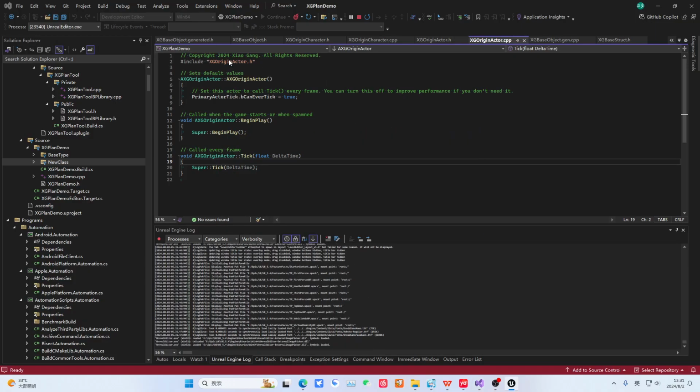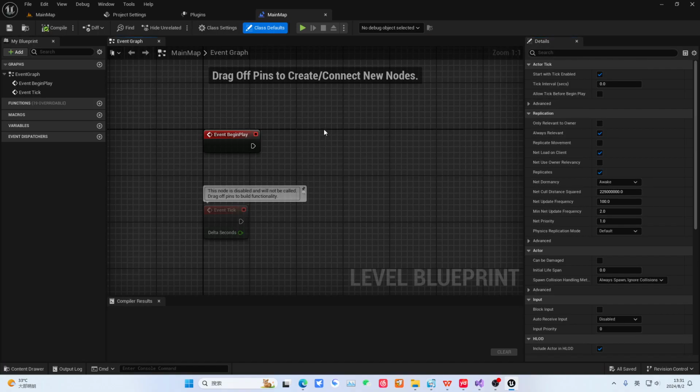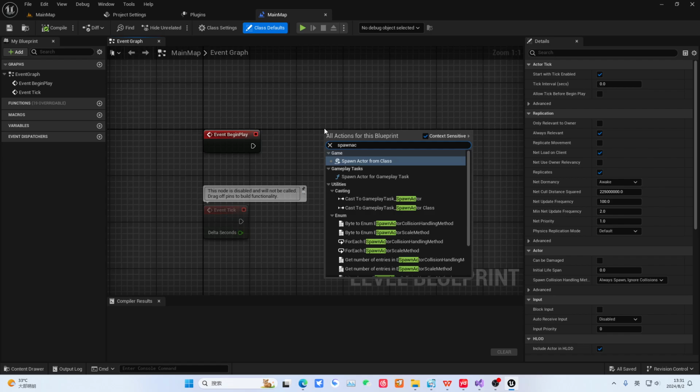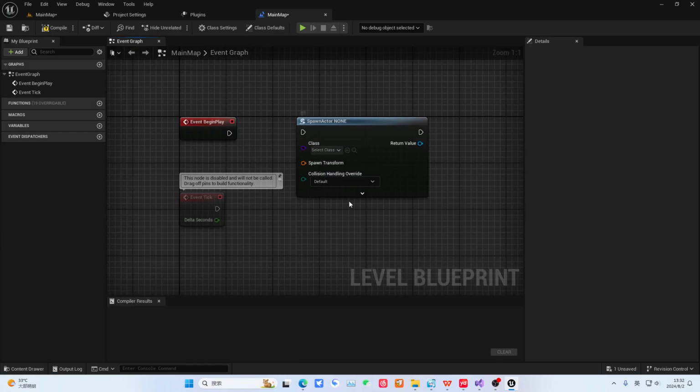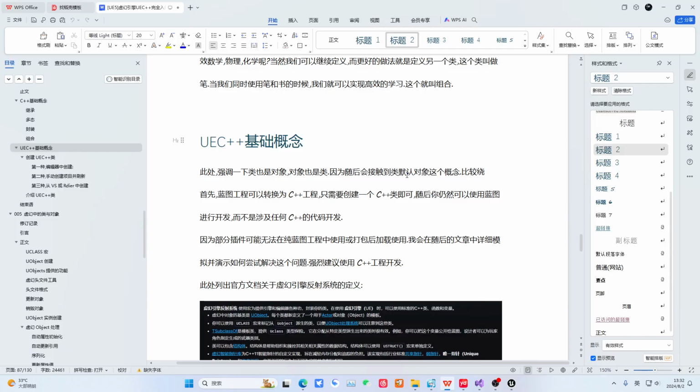In our blueprint, what is a class? Actually, we are talking about this. When we spawn an actor from a class, this is called a class. And the thing that is spawned from it is called an instance, called an object. This is the class, and this is the instance object we spawned. And actually, our class also contains a default object. All of your objects start as this default object when they are first created. Then, after you set its properties here and change it, it is equivalent to having a template. So everyone needs to understand that this is called the class default object.